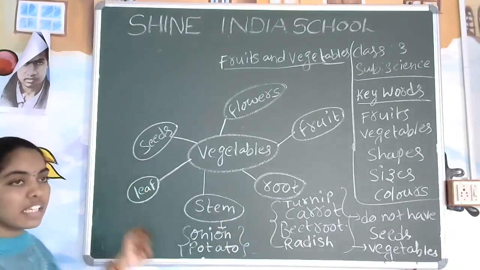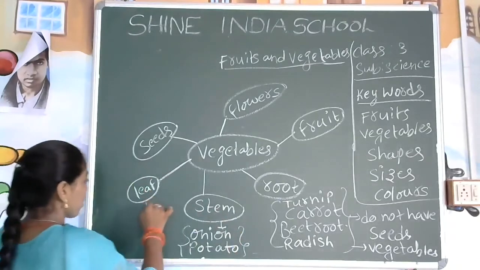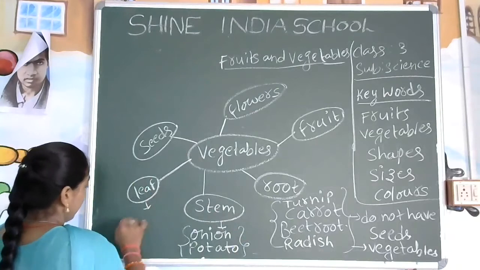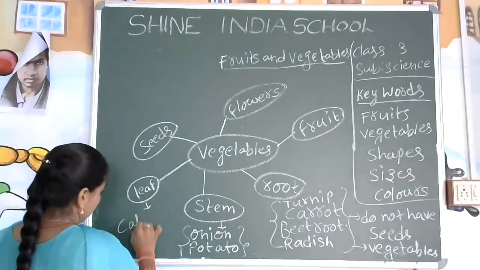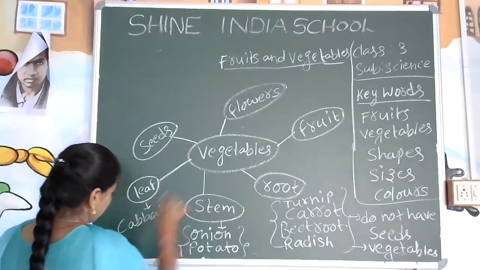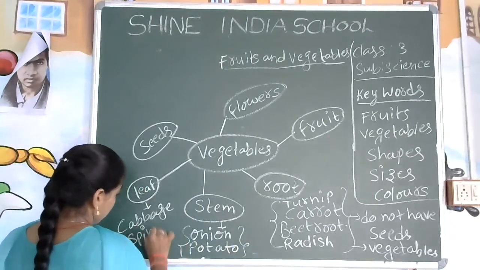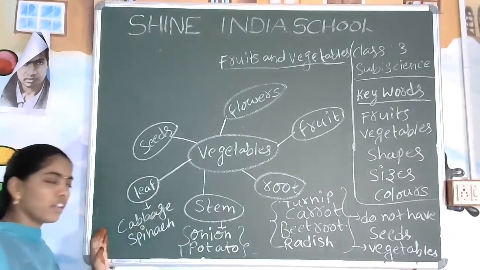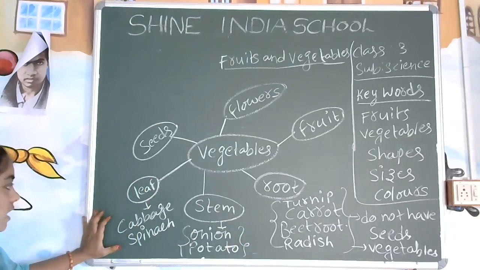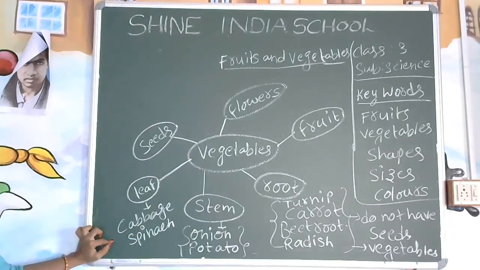Next, what about the leaf? Cabbage, spinach, etc. You can see these are in green color and these two are the examples of the leaf. Is there any seeds inside them? No. So these two are called vegetables.